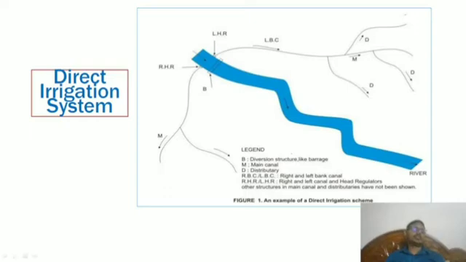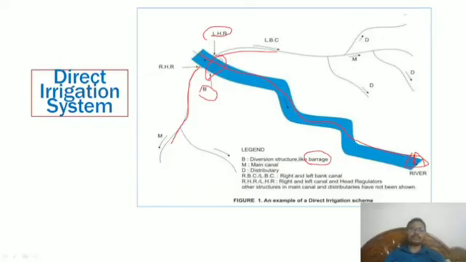Now I want to discuss the direct irrigation system. Here some abbreviations are there. This is a river network. You can see this is a river. RHR means right head regulator and LHR means left head regulator. For example, you can treat this as a barrage. You are stopping the water and diverting it into this route. This route is called the right head regulator, and the left side is called the left head regulator.